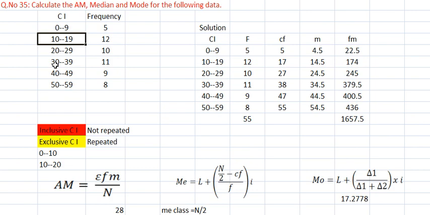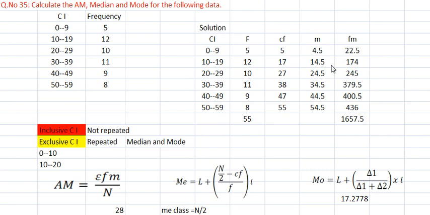Remember, in case of median and mode, in these two cases, we need the conversion.